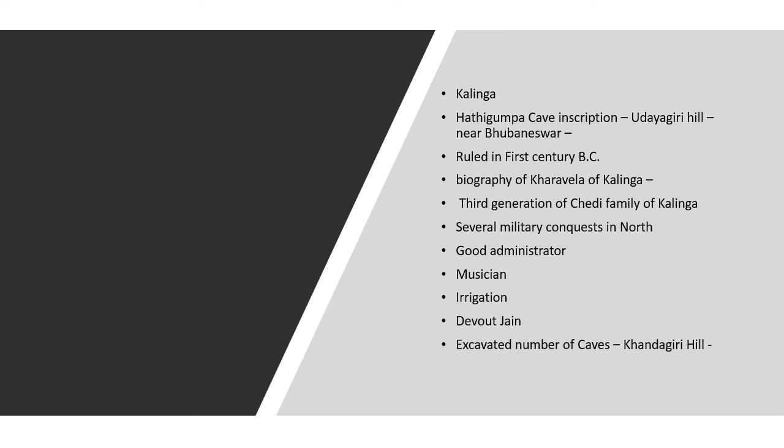And in this Kalinga, there was a ruler by name Karavela. Karavela is an important ruler. His inscription is called as Hadigumba inscription. Hadigumba cave inscription. Orissa's capital, Bhuvaneshwar, and very near to Bhuvaneshwar, you have the Udayagiri Hills. In this Udayagiri Hills, you have this Hadigumba cave inscription. This Hadigumba cave inscription is biography of Karavela of Kalinga.